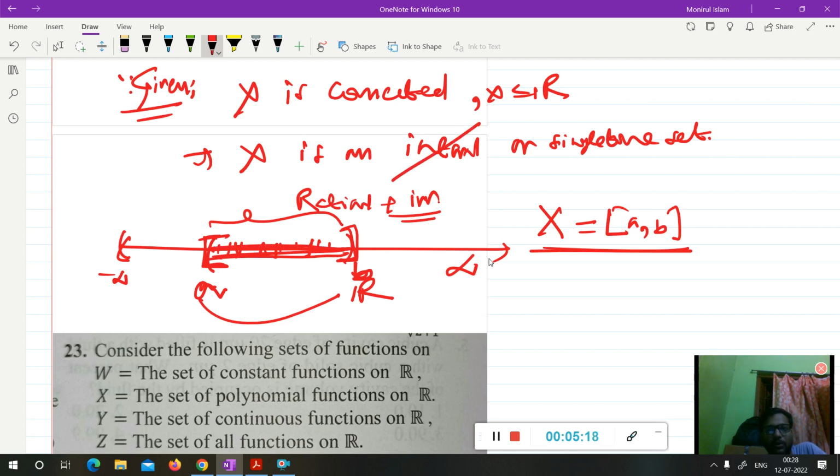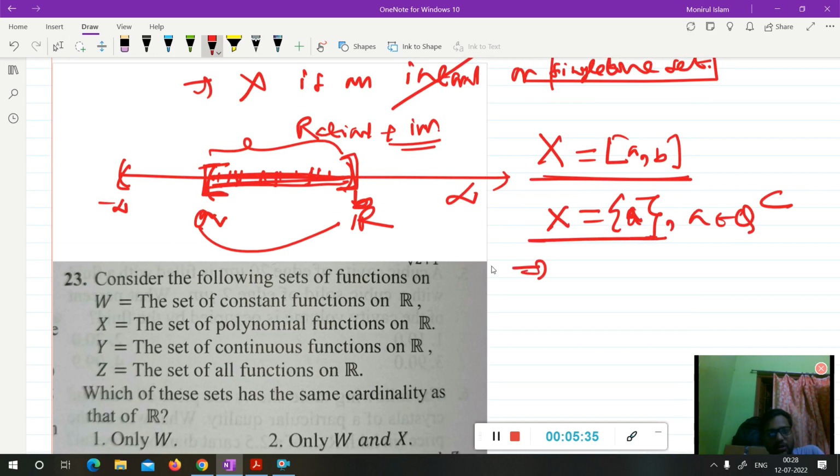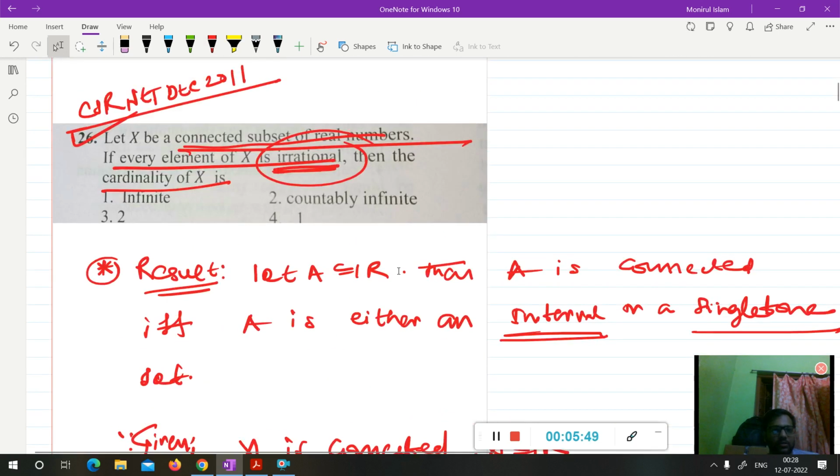So what is the possible case? X is a singleton set, of the form X = {a} where a is irrational. It is possible. A singleton set is connected in R and contains only one element, an irrational one, so the cardinality of X will be 1. Hope you understand the solution. The answer is 1, so option D, the fourth option, is correct.